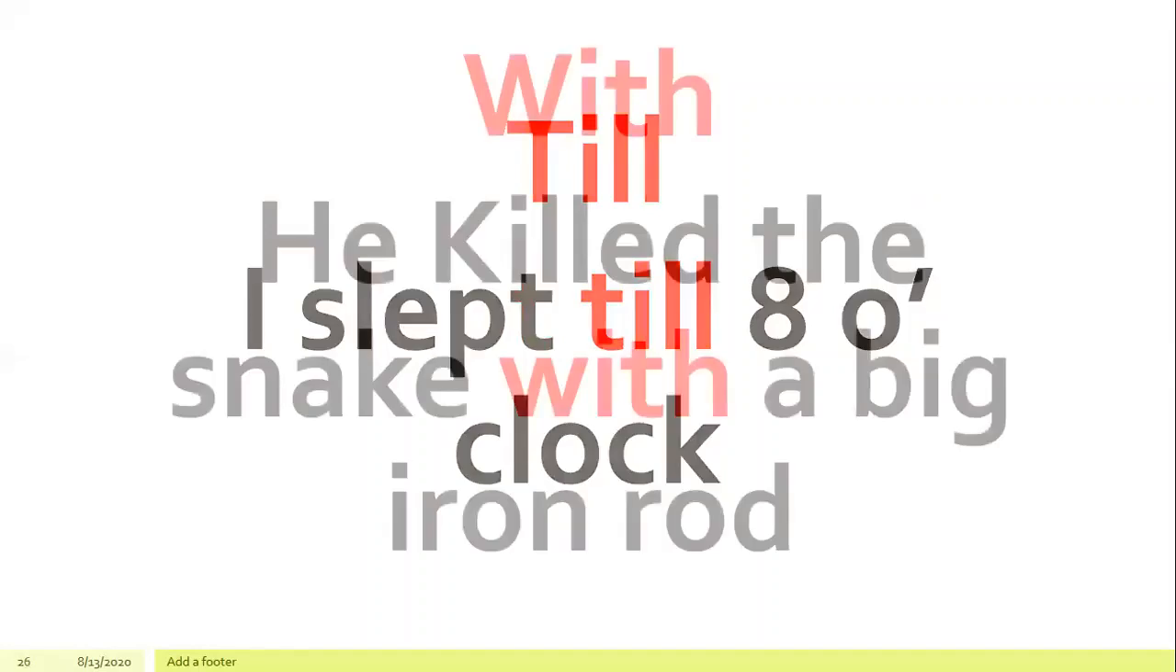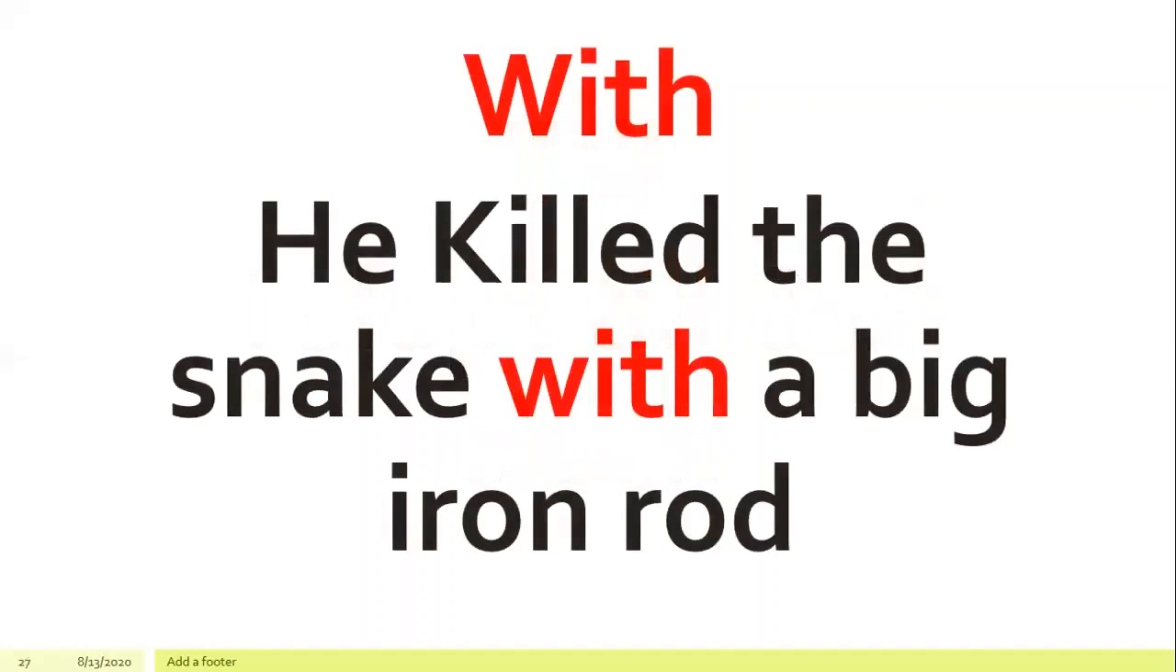Next, we can use the preposition with to refer to things or instruments used for a particular work. Example, he killed the snake with a big iron rod.